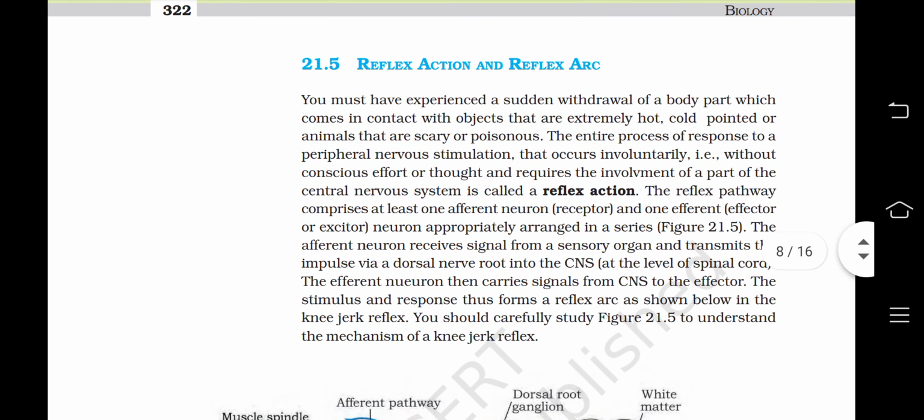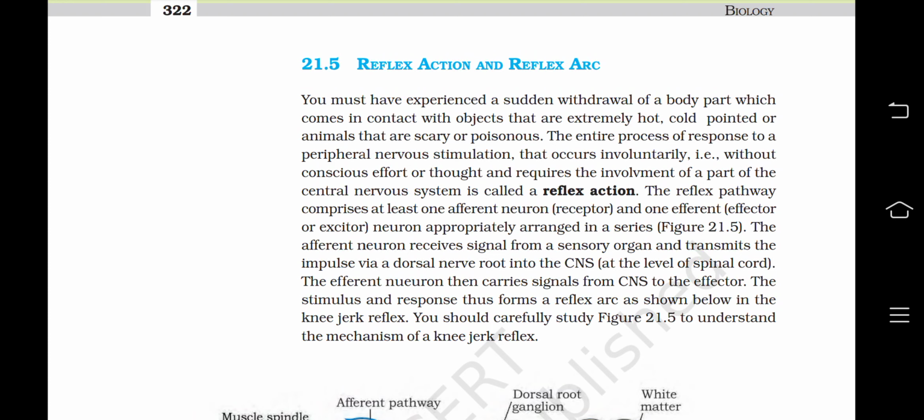Now the reflex action and reflex arc. You must have experienced a sudden withdrawal of a body part which comes in contact with objects that are extremely hot, cold, pointed, or animals that are scary or poisonous. The entire process of response to a peripheral nervous stimulation that occurs involuntarily, that is without conscious effort or thought and requires the involvement of a part of the central nervous system, is